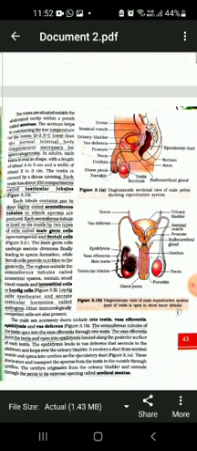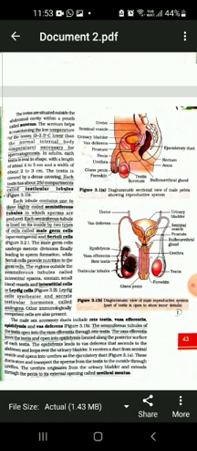This uterus opens through the uterine cervix outside through the vagina. This is the rough description of the female reproductive system.